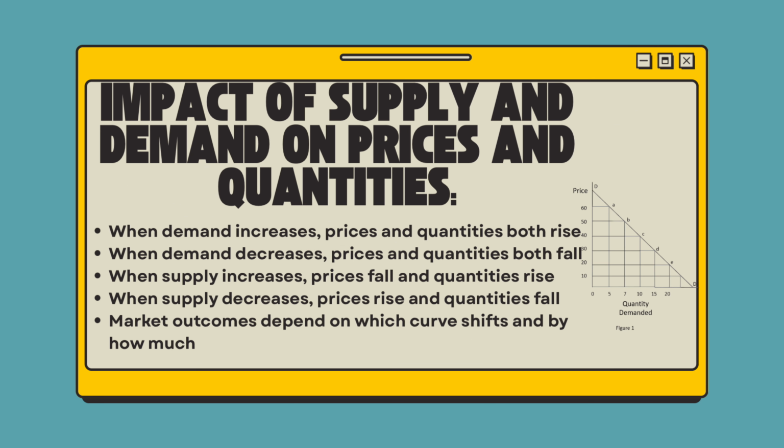The impact of supply and demand on prices and quantities. Once demand increases, prices and quantities both rise. When demand decreases, prices and quantities both fall. When supply increases, prices fall and quantities rise. But when the supply decreases, prices rise and quantity falls. Market outcome depends on which curve shifts and by how much.